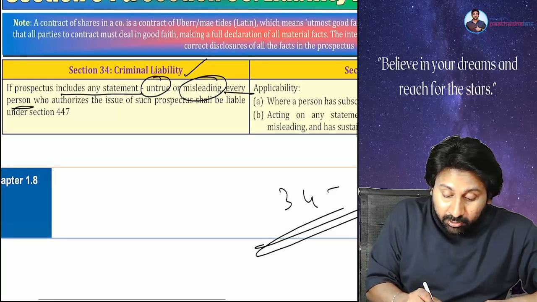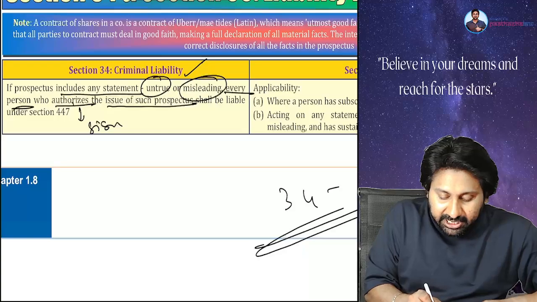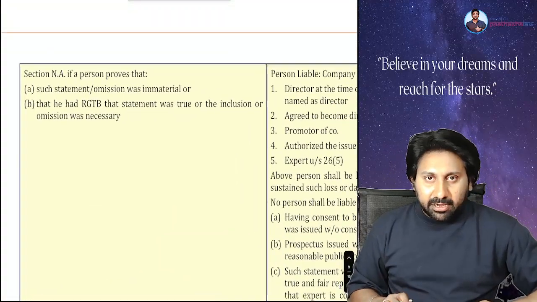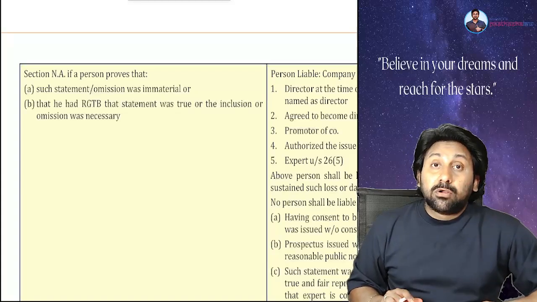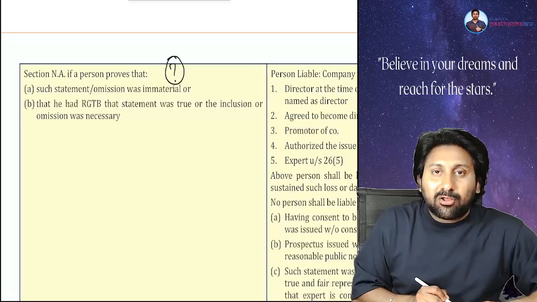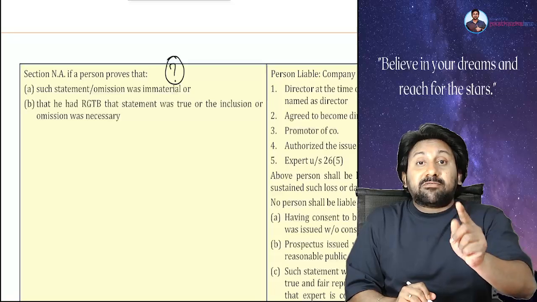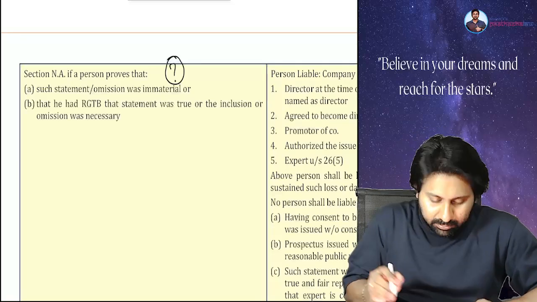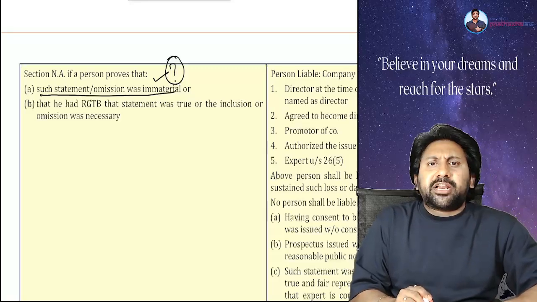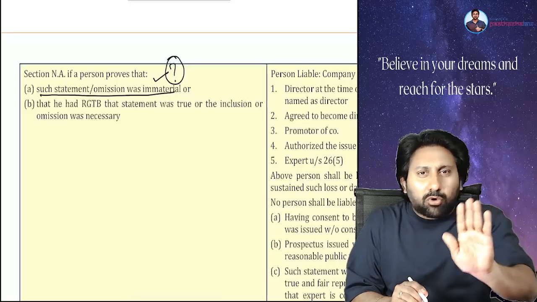Every person who authorizes, means signs, the issue of the prospectus shall be liable under section 447. Sir, to some persons that liability will not get attracted. Who is that lucky person to whom this doesn't apply, and the section 447 punishment does not apply? Do you know whom? Such a statement was immaterial. I made a wrong statement, but because of my wrong statement, his judgment will not go wrong.